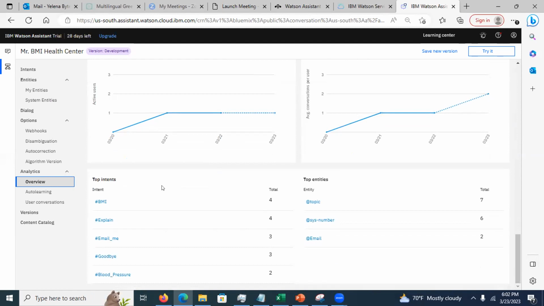You are asked to talk about total intents and total entities. Why do we care about it? Because we need to know how our customers use our chatbot. As I'm more interested in BMI, maybe we should add more features there. Maybe people are not as interested in blood pressure. What do we need to focus on as we develop the chatbot further? The same applies to topic, and I can look up which values of the topic were used, and look at the conversations where they were used.